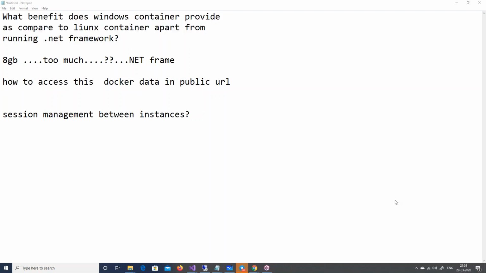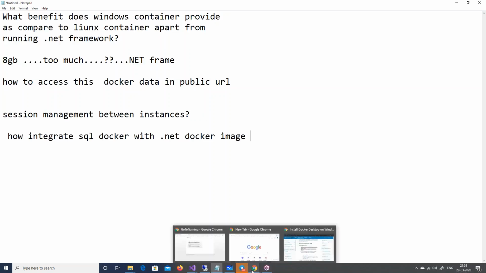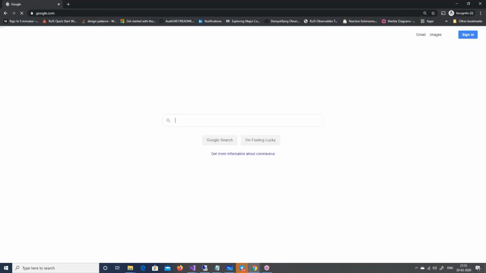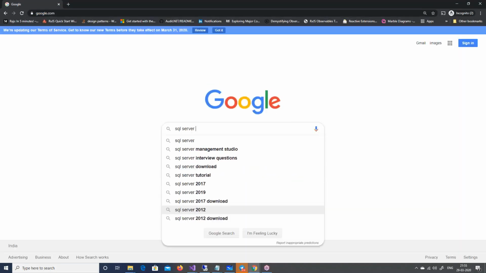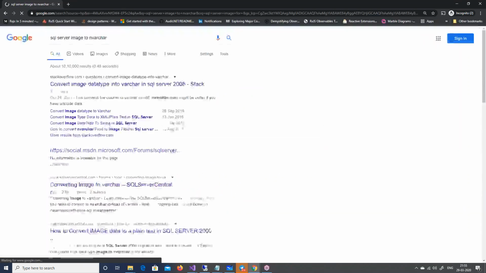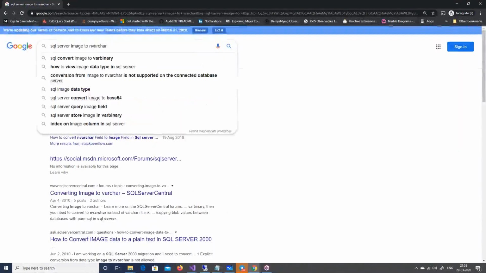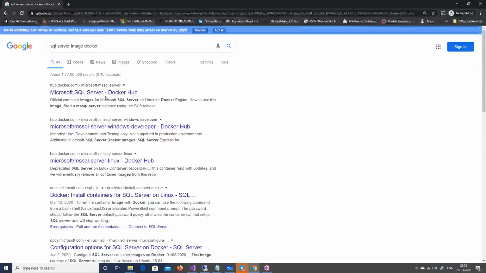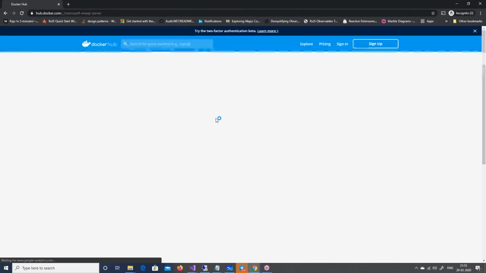How to integrate SQL Server with Docker image? For SQL Server also you have a Docker image. So if you see here, in Google, we start using our Googling skills now. SQL Server image for Docker. Normally it goes to hub.docker, where almost all the images and the Docker files are given.